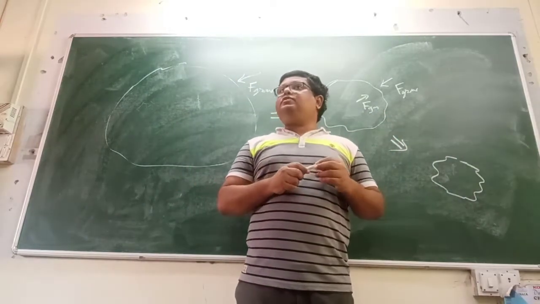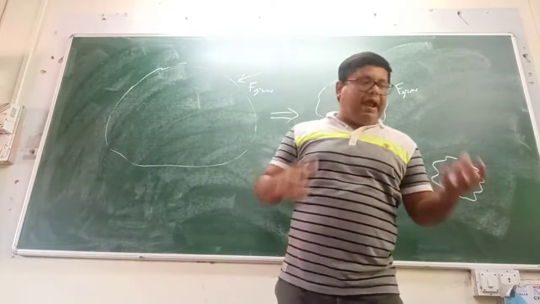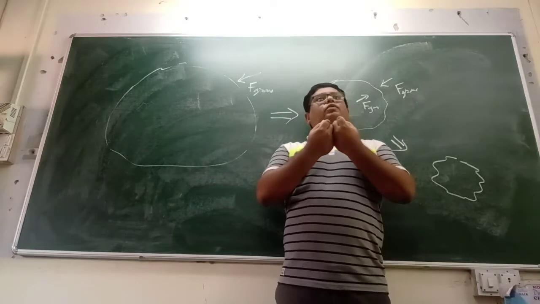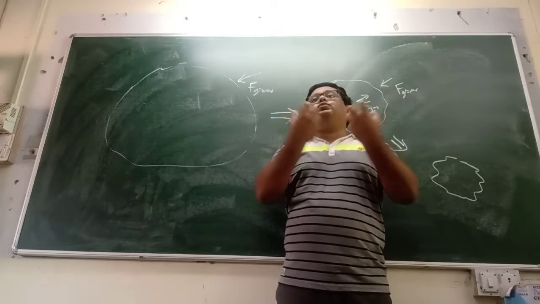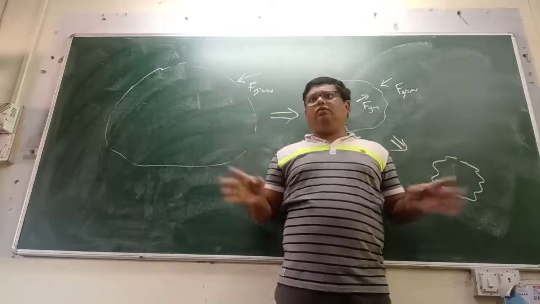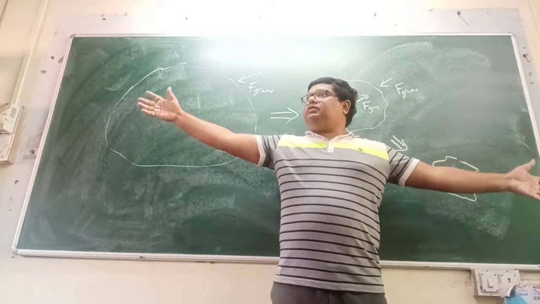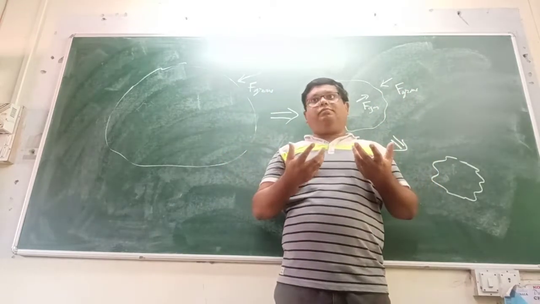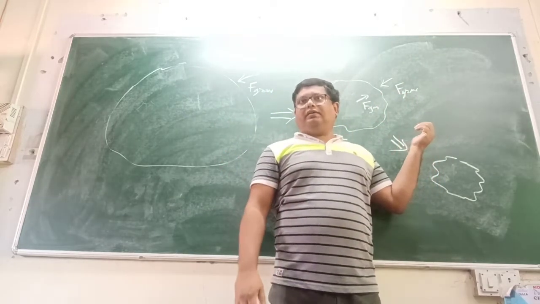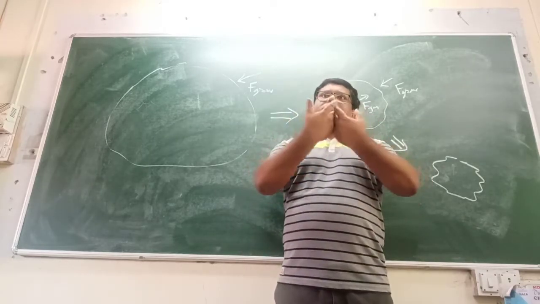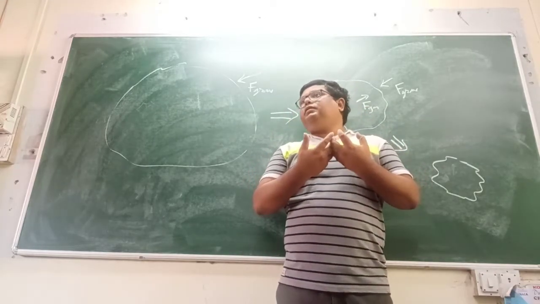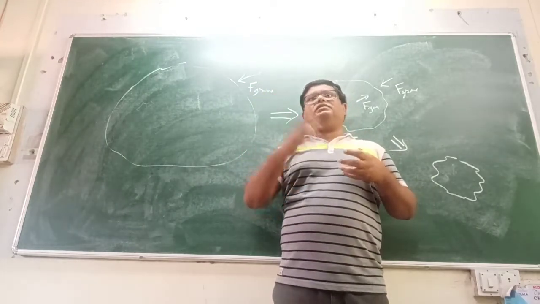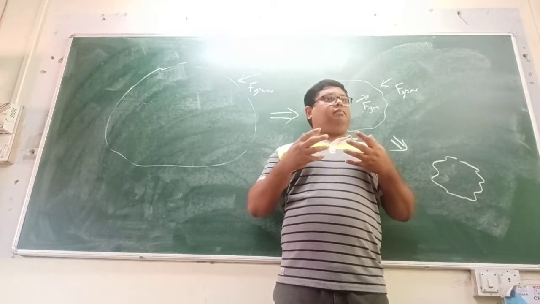what will happen? Eventually a time will come when the atoms will come very close to each other, near atomic dimension. And what will happen? Their wave function will start to overlap. Okay, good. What's the problem? Till now we are talking about the classical scenario. No wave function. Now this is the first time I am talking about wave function because ultimately they are quantum particles. Now when the wave functions try to overlap, what will happen? It will be possible for two electrons to occupy the same state, the same quantum number. But tell me, will it happen?